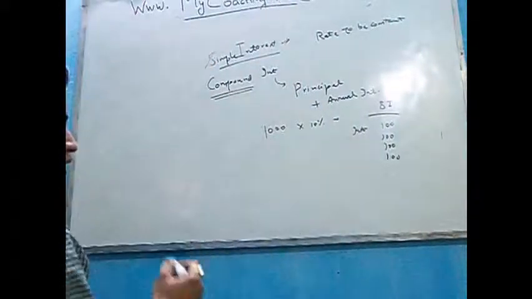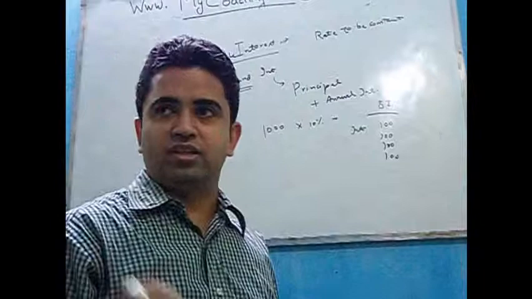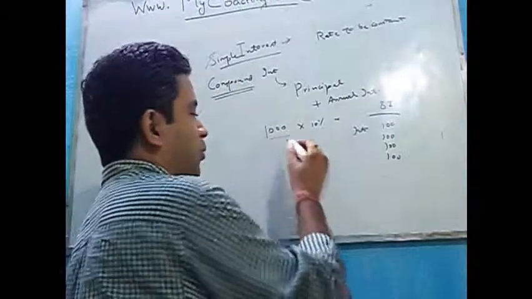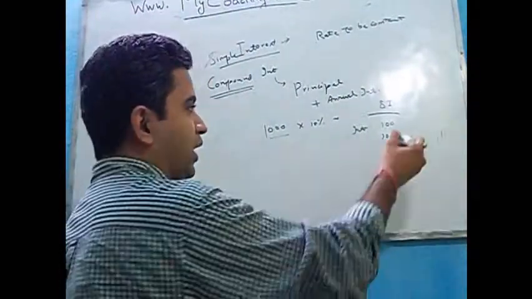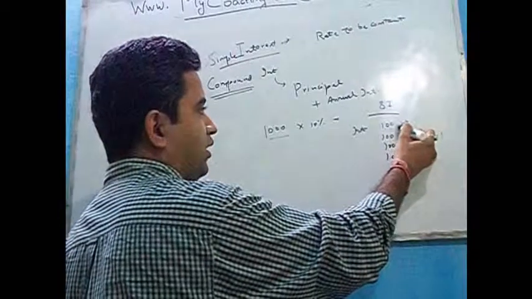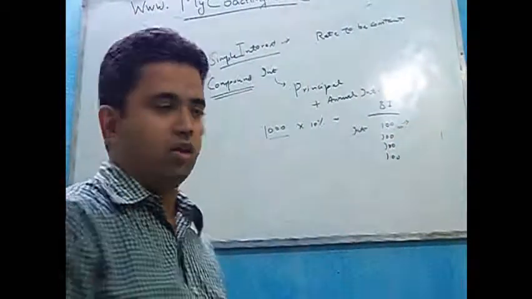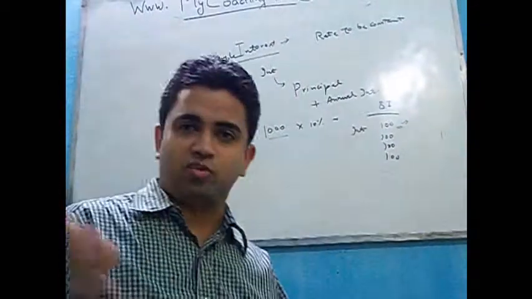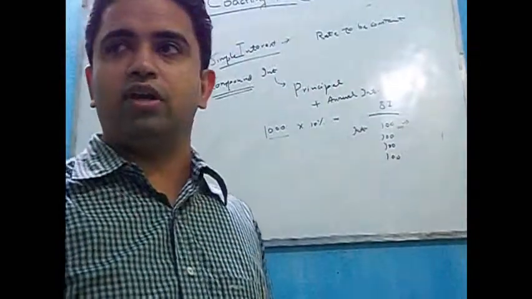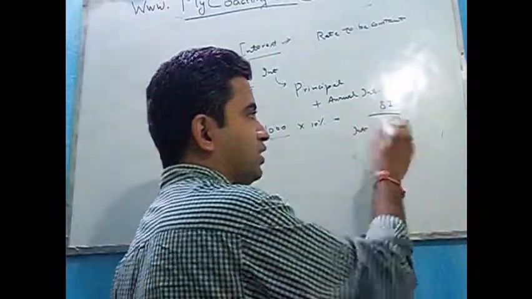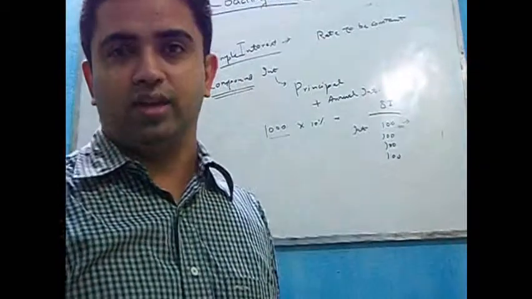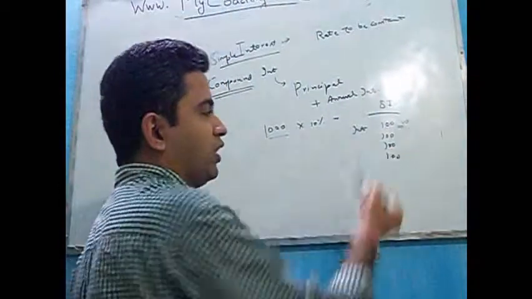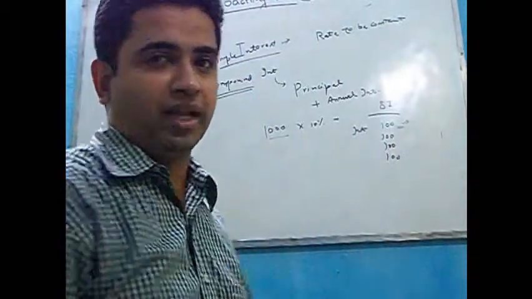In case of compound interest, my belief is that I gave 1000 rupees to the other person, and I earned 100 rupees on the same, which he or she is not paying me back. So in a way that person is keeping this 100 rupees also with him. So this 100 is not given to me, it remains with the bank.